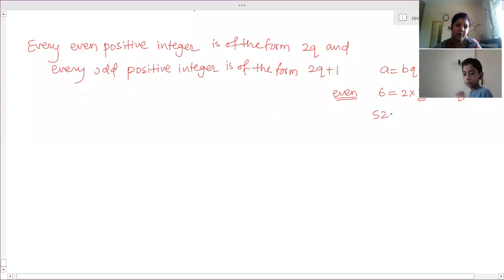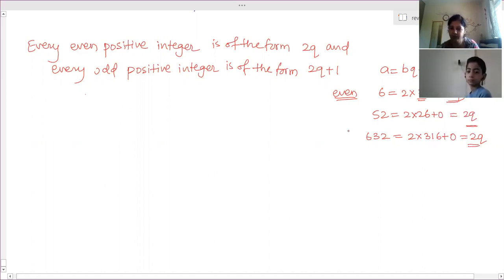Any even number, 52, we can write as 2 into 26. Remainder is 0, so we can write it as 2q, right? Here 632 is 2 into 316. Again remainder 0, so again we write it as 2q, where q is the quotient. So every even number, whether 3-digit, 4-digit, 5-digit, 7-digit, 10-digit or 12-digit, is always written in this form. It is always a multiple of 2, and the remainder is always 0. Right? And all odd numbers can be written as 2q plus 1.